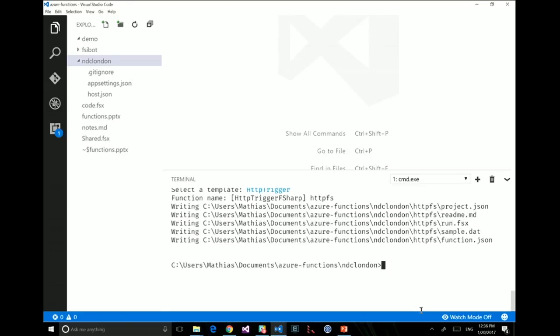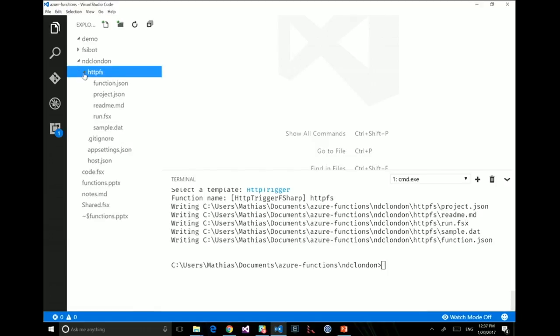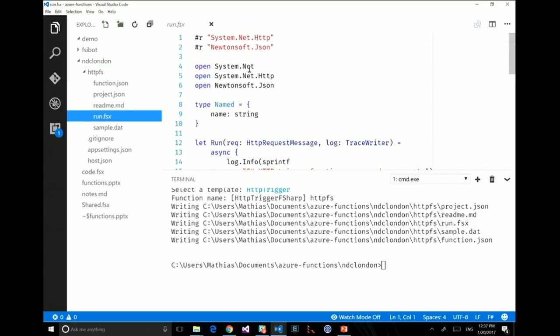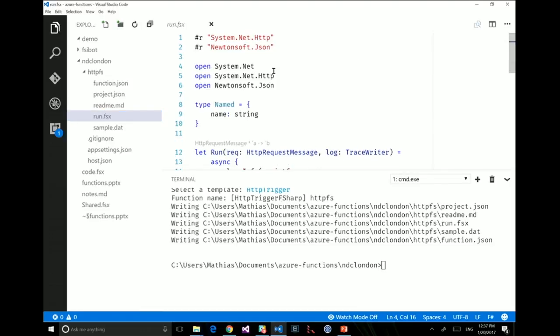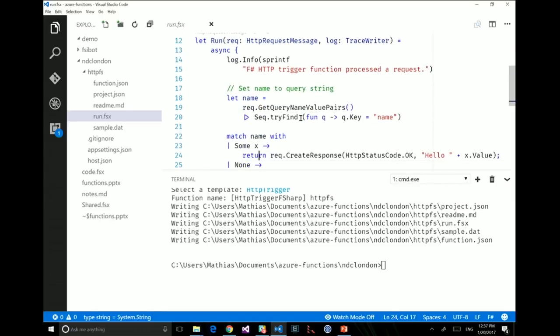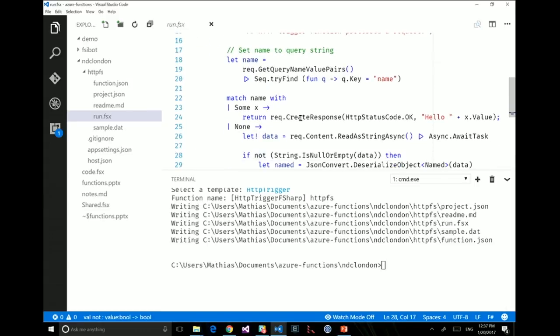Why not? And now what it created for me is pretty much what we saw before on Kudu. I have a function JSON file, I have a project JSON file, I have a run function, and this is using the template we saw before. So I have stubbed out my function here and that function is doing a glorious hello world. It's going to look for the message. If I have something which is a name, I'm going to say hello, blah, blah, blah. And otherwise, I'm going to tell you that message is not right, and so on and so forth. Cool. So that function is here.